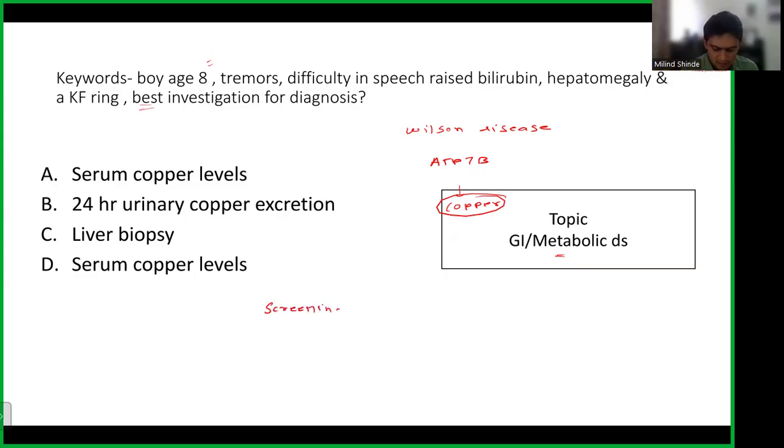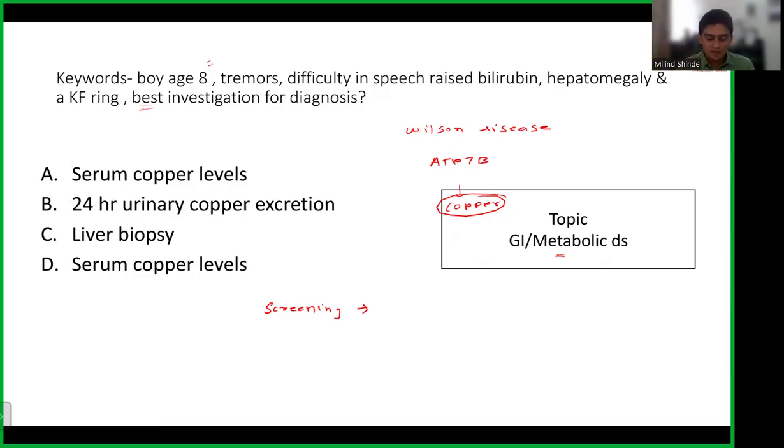Okay. Now, what are the screening tests? A screening test is basically, for example, you are walking down the road at night and you see a shadow. You call your friend and say, look at that shadow, what do you think it is? Somebody will say it's an animal. Somebody will say, no, it looks like a tree. So that is a screening test, where you take the help of someone and try to see whether it is there or not.